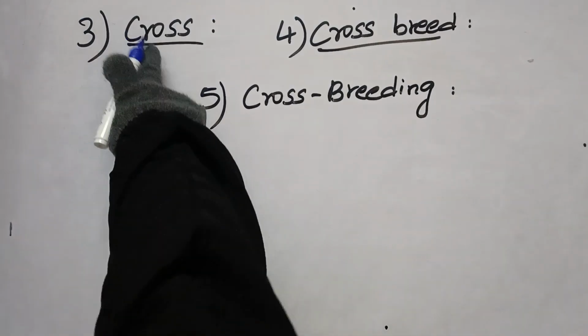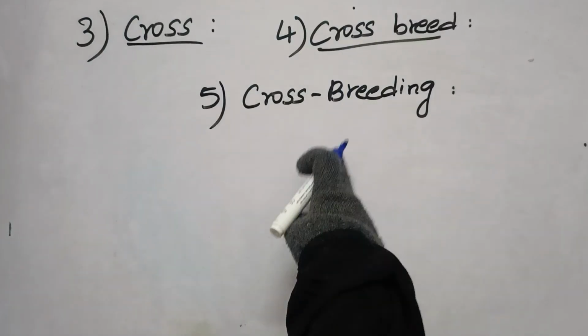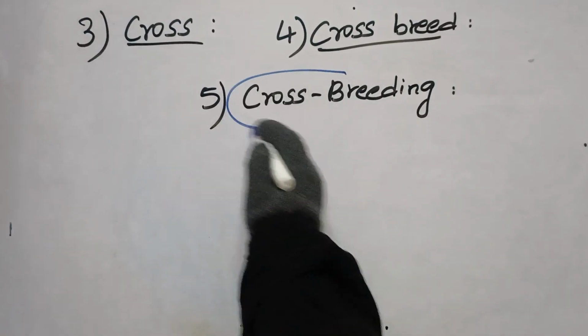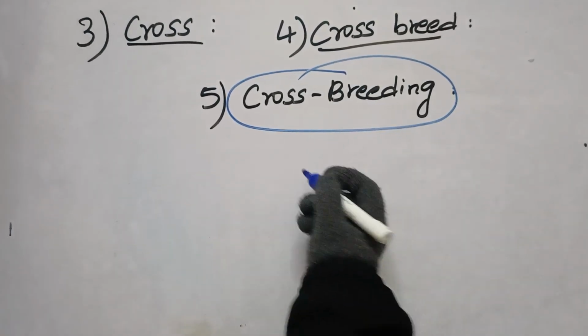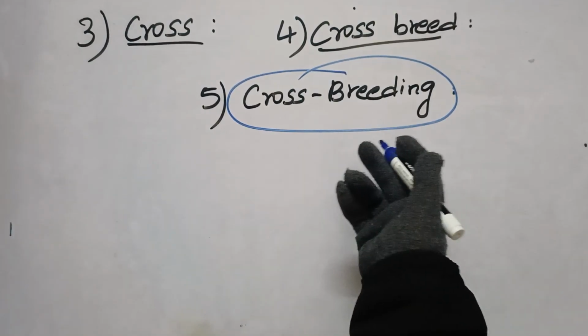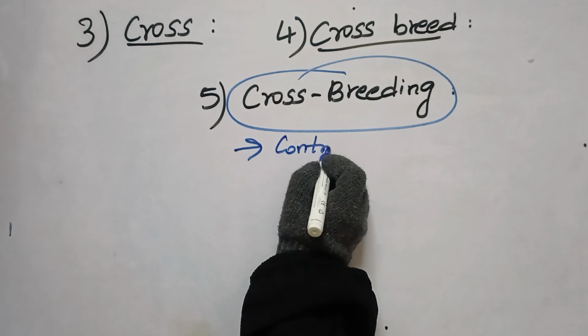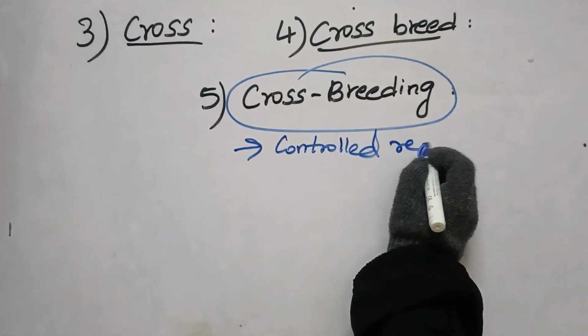The next three terms are cross, crossbreed and crossbreeding. These will be covered in crossbreeding only. Let us understand the process of crossbreeding. Simply, it is the opposite of breeding or pure breeding. Here also the human is going to select the parents, controlled reproduction is going to happen, and artificial selection of parents is going to happen.